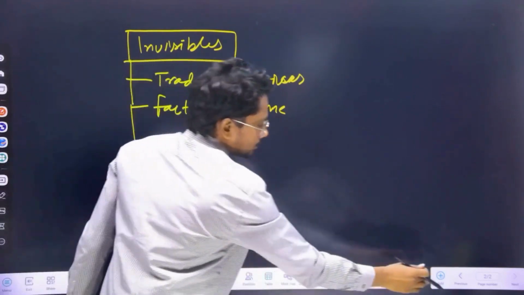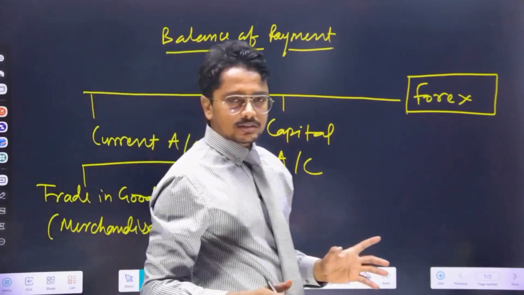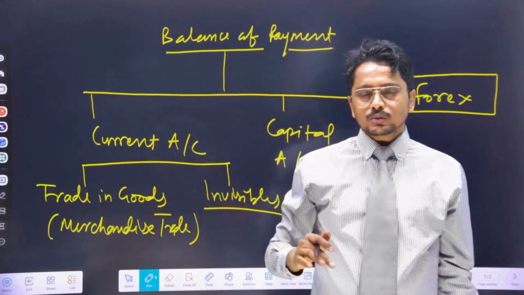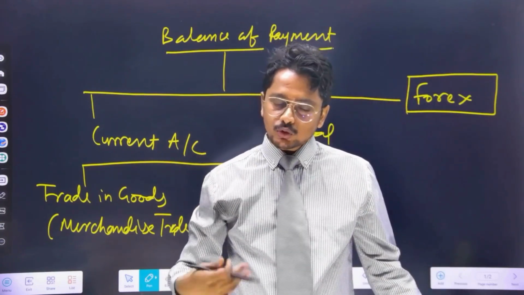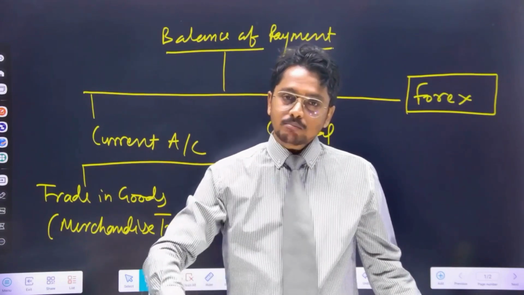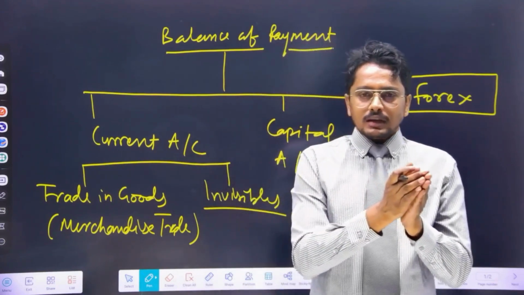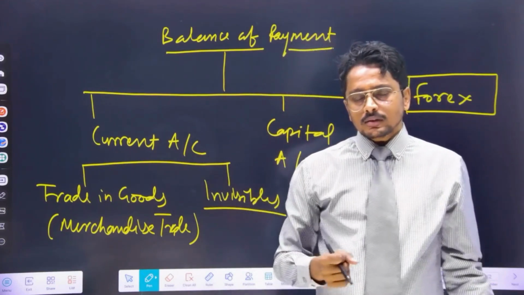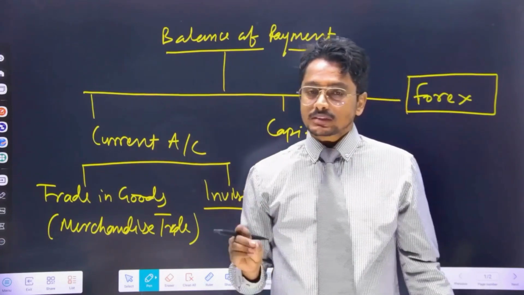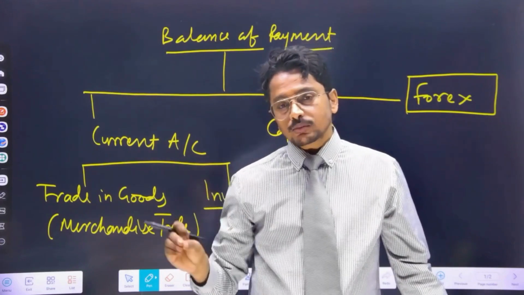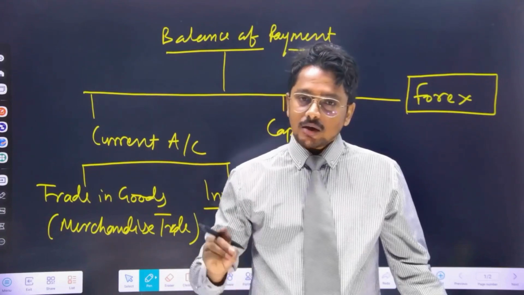So first, trade in goods. Goods means every tangible good. One country is exporting goods to another country. For example, India exports goods to other nations, and in the same way imports goods from other nations to India. In the category of goods, for a very long time, except for a few months of the COVID year, our export was lesser than our import.